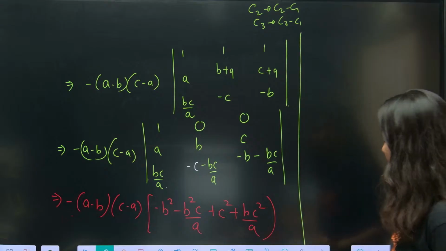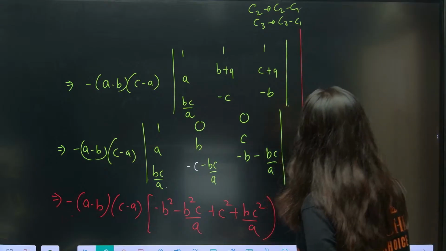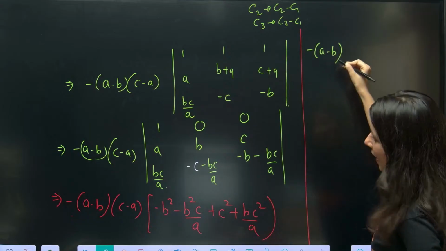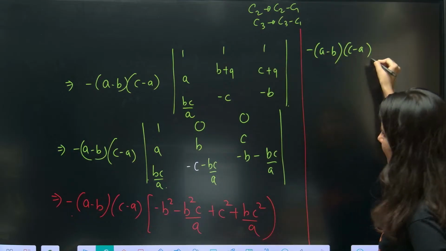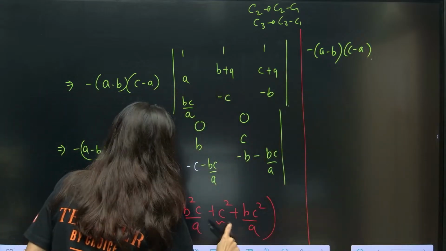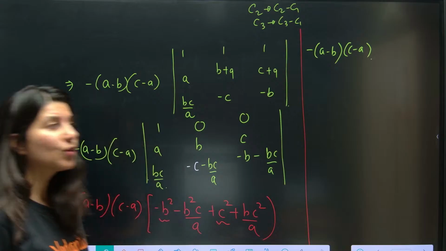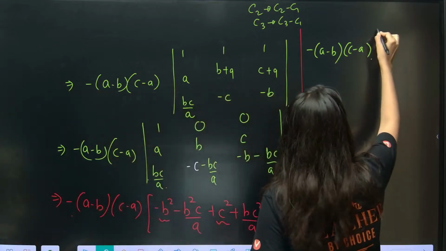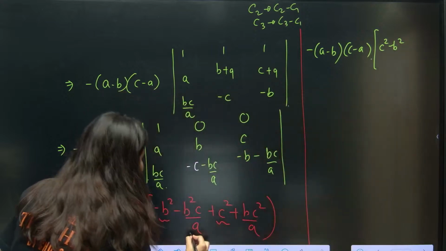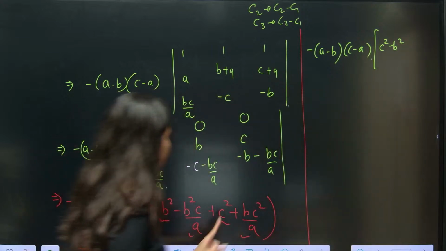Now what you can do is, C square minus B square I am going to club, and I am going to club these two. In fact, I am going to take BC upon A common.